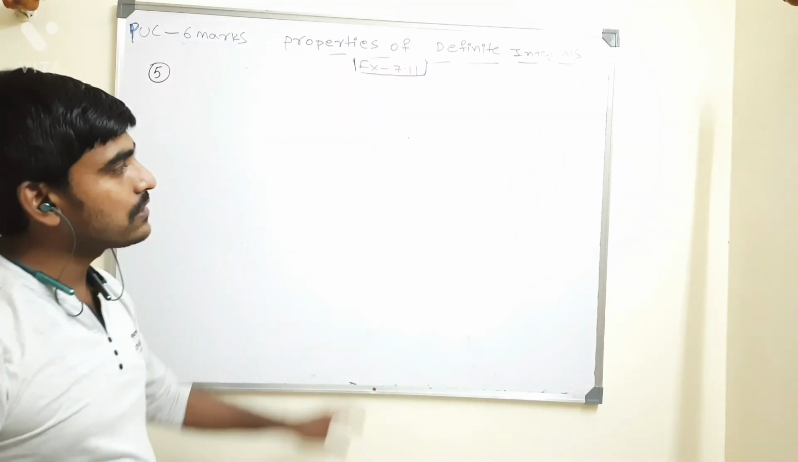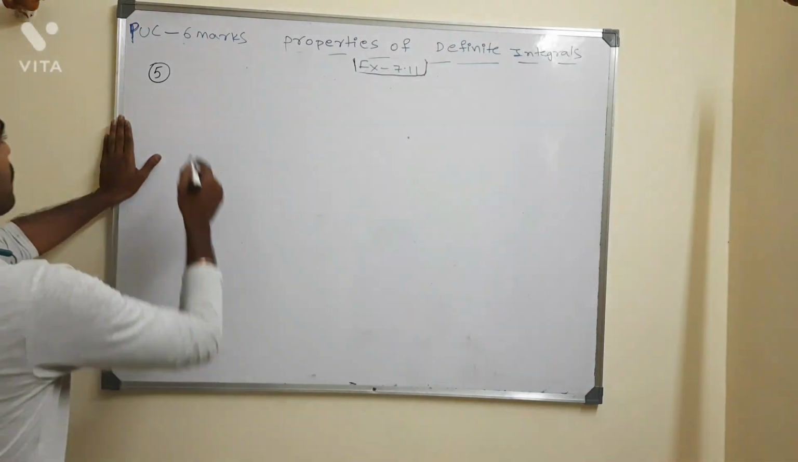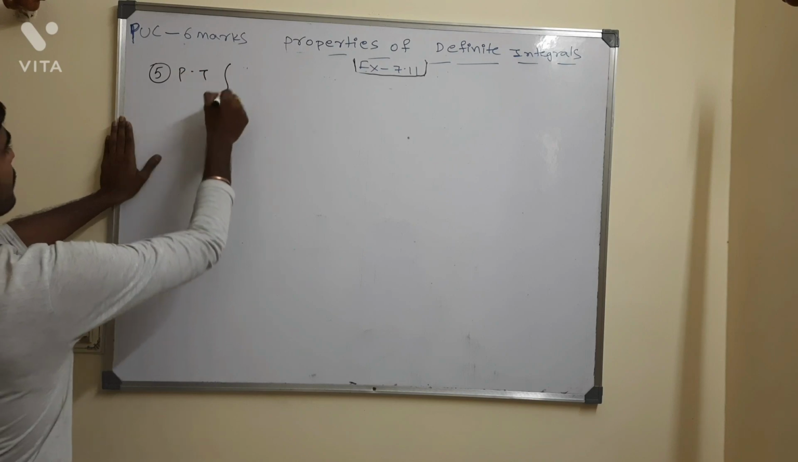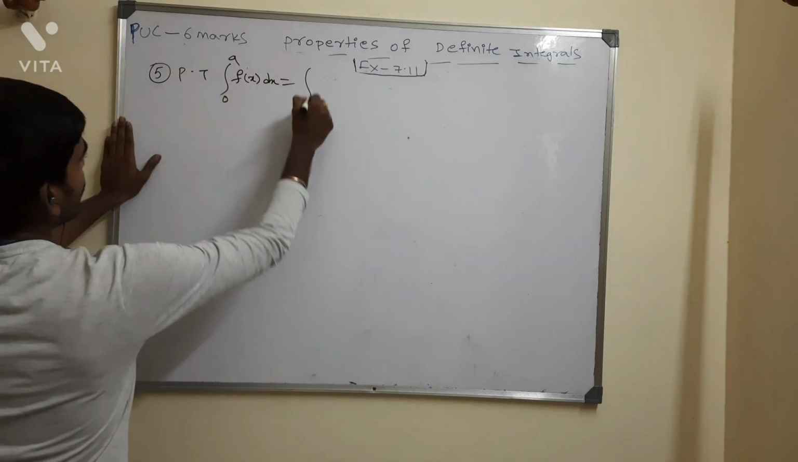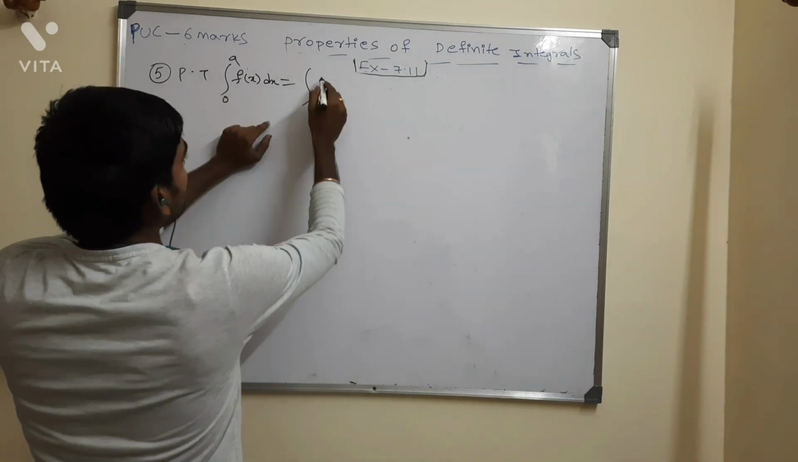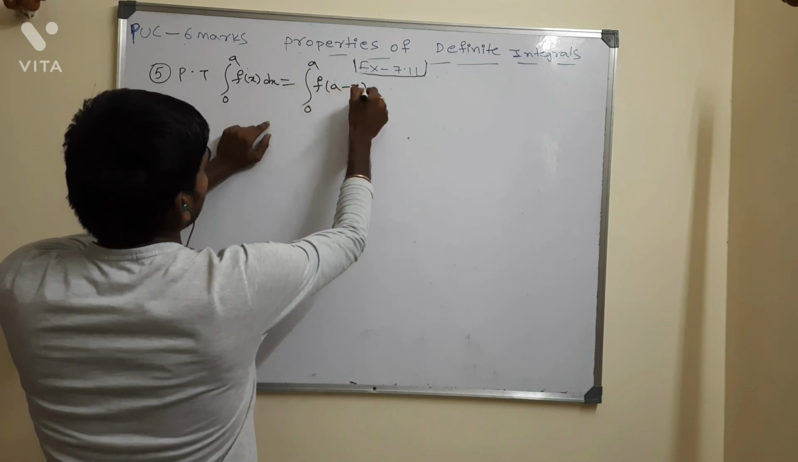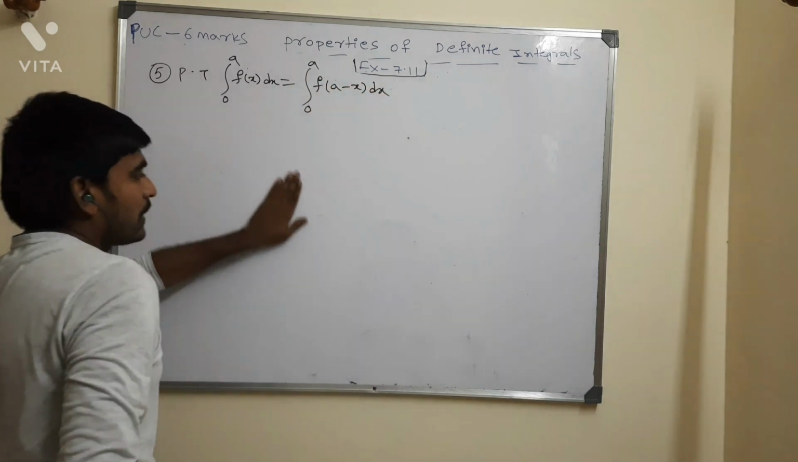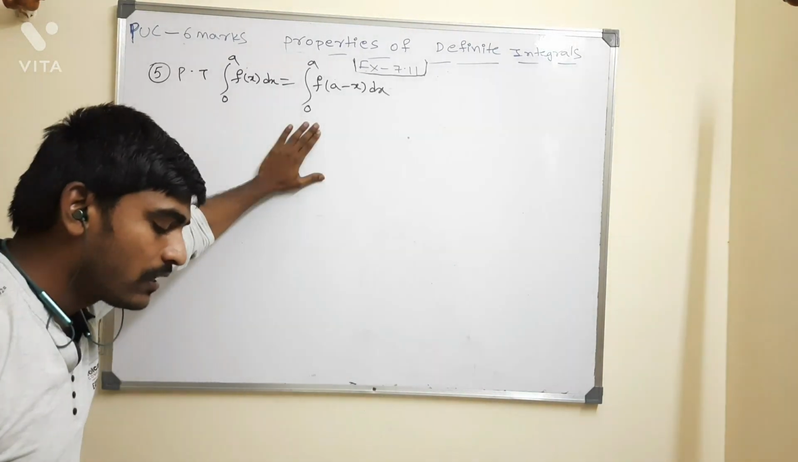Property number 5. This is also a very important property and it is easy also. What is this property, sir? Prove that integral of 0 to a f of x dx is equal to integral of 0 to a f of a minus x dx, right? This is the thing I have here.